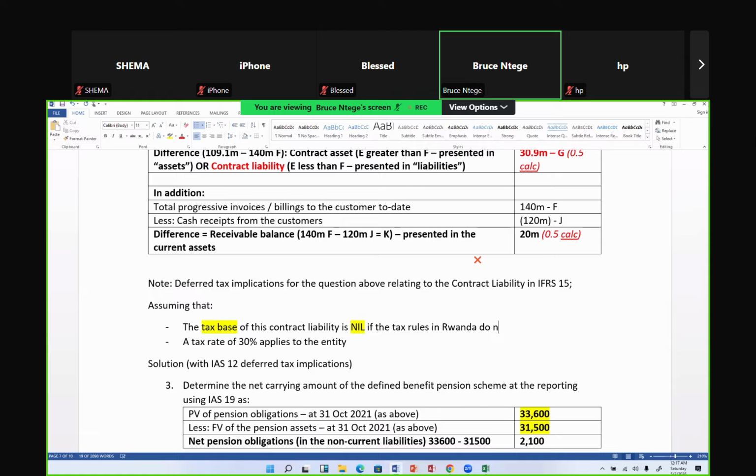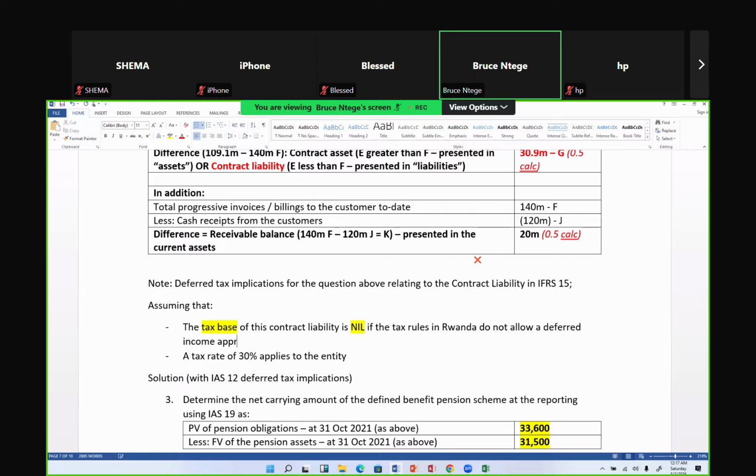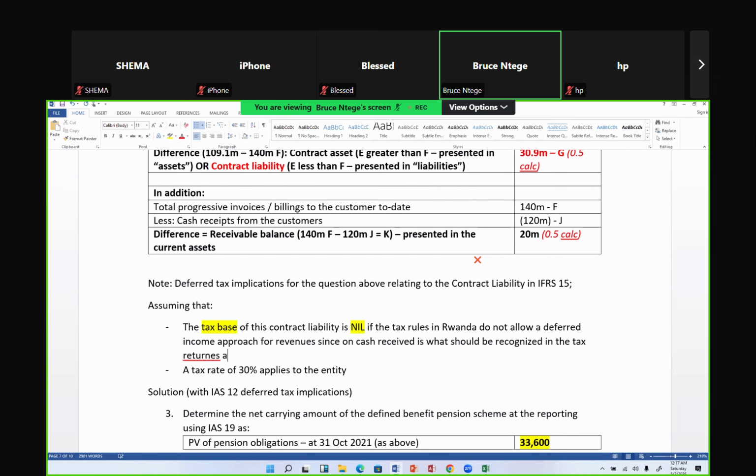So this does not allow deferred income approach for revenues, since only cash received, and the full cash received, is what should be recognized in the tax returns as income. So they don't go with just putting in an invoice. They want you to put what has cash received and you take it as revenue.